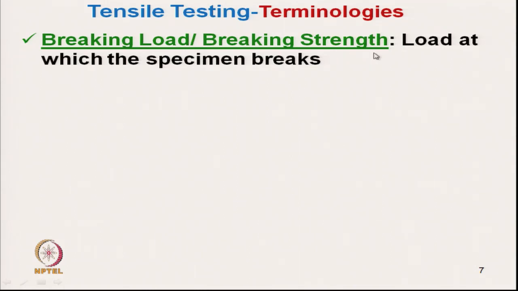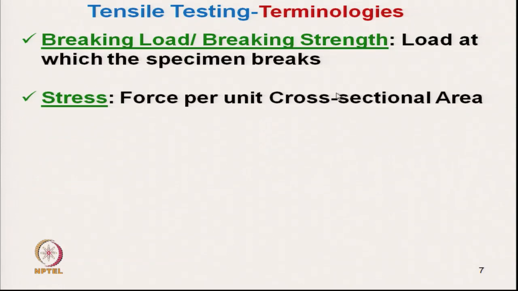This is a very general terminology. It is the load at which the specimen breaks. For fiber, it is measured in centinewton or Newton.